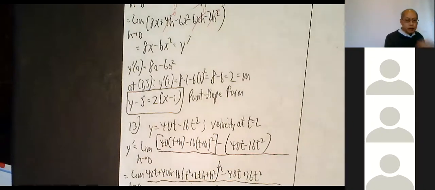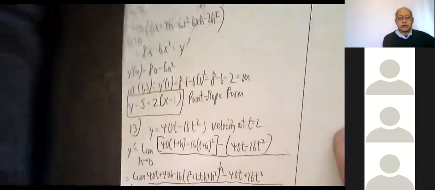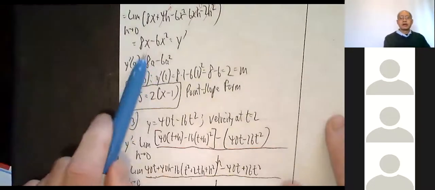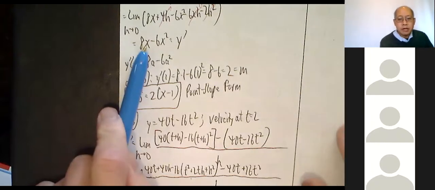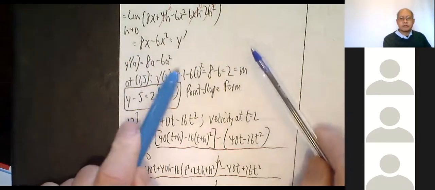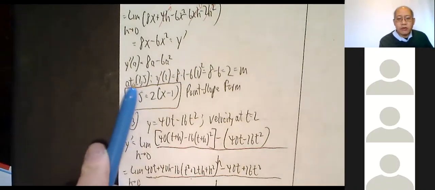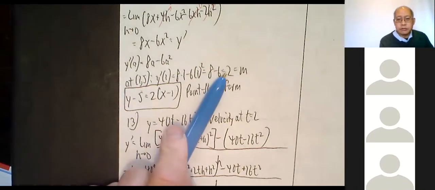Okay, then they say at the point (1, 5) and (2, -3). I'll just do (1, 5); (2, -3) works in a similar fashion. So I just plug in 1 right there and right there. You get 8 minus 6, which is 2. So the slope of the tangent line at (1, 5) is 2.